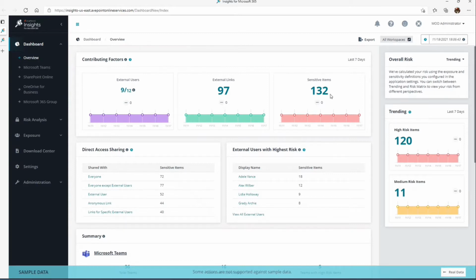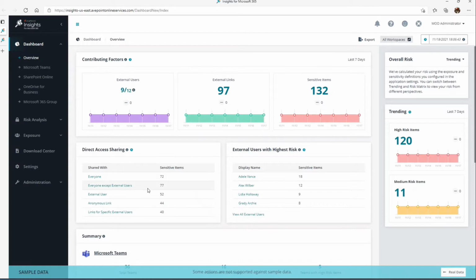Okay. The next key area of the overview page here is what we call direct access sharing. So you can imagine a large organization, maybe you have a lot of access that's been granted to some of the default groups that are available. For example, the everyone group. Let's just share this with everyone within the organization. However, what we're sharing is sensitive in nature. So we can track where the number of sensitive items are being shared with everyone within the organization. Very important to understand.